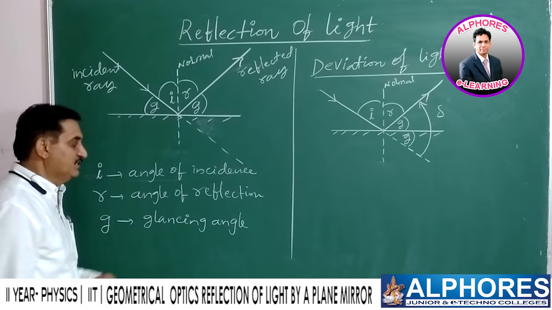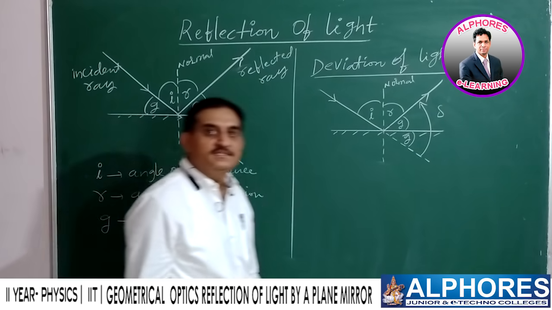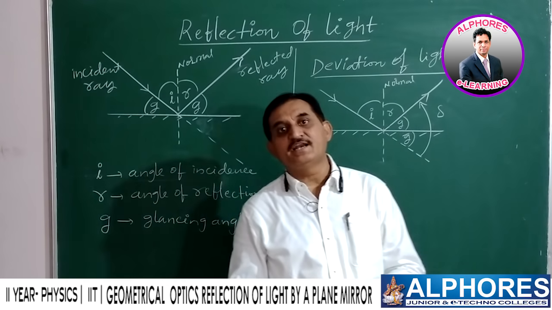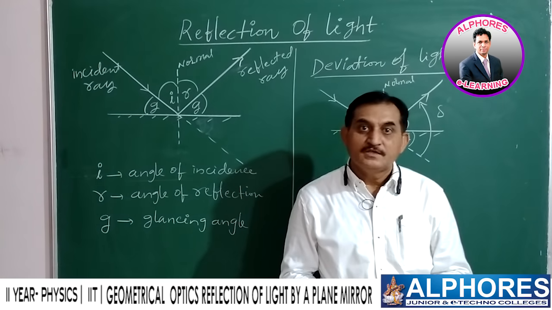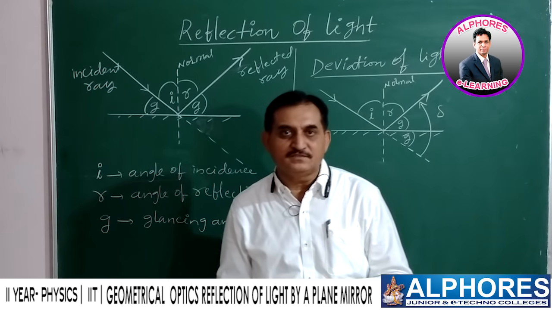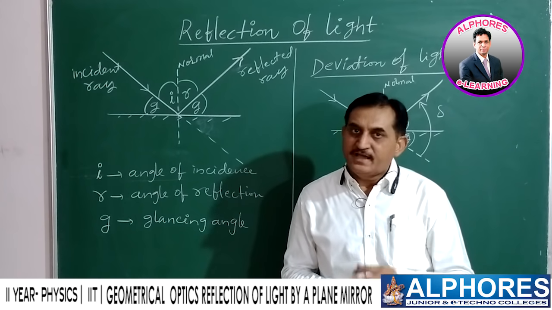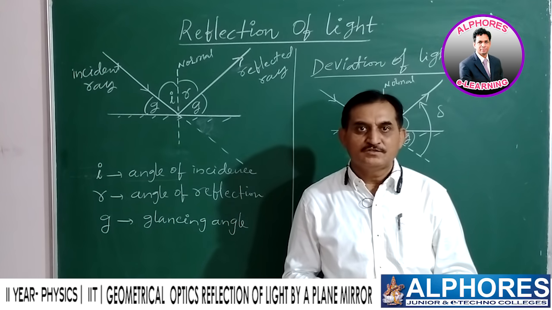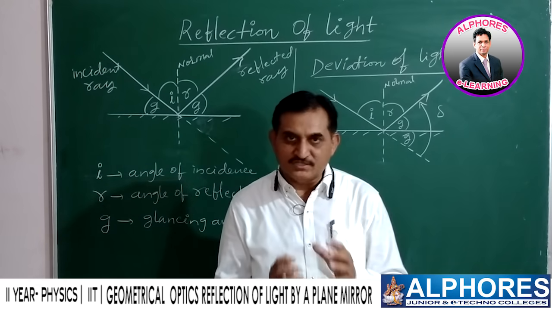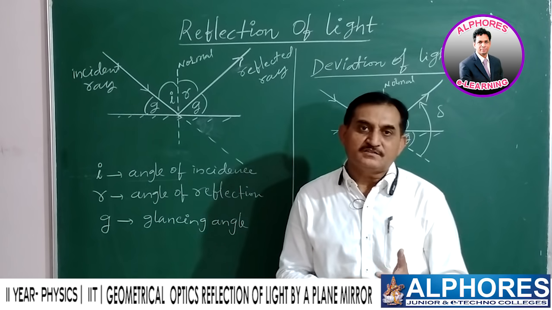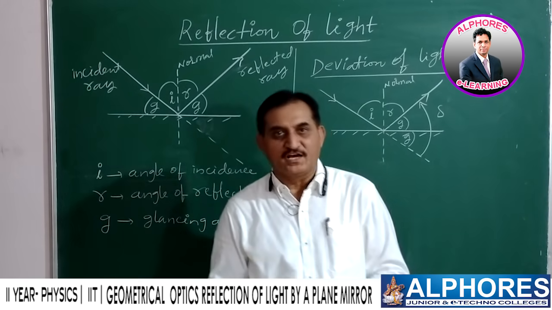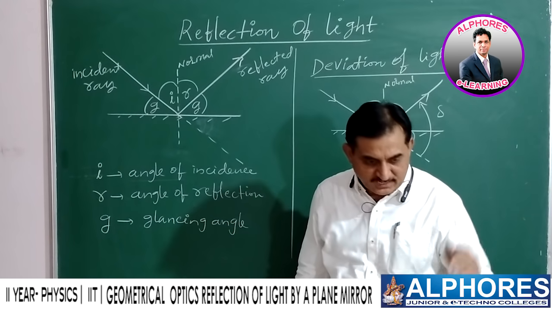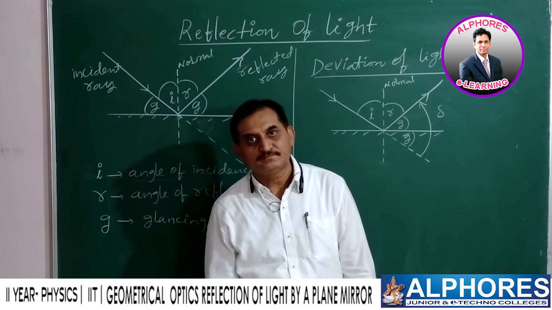A basic definition: angle of incidence is the angle made by the incident ray with the normal drawn at the point of incidence. So keep in mind, whenever you are taking the angle of incidence, angle of reflection, and glancing angle, I and R are taken with reference to the normal. The normal is drawn at the point of incidence where the light is incident on the surface.